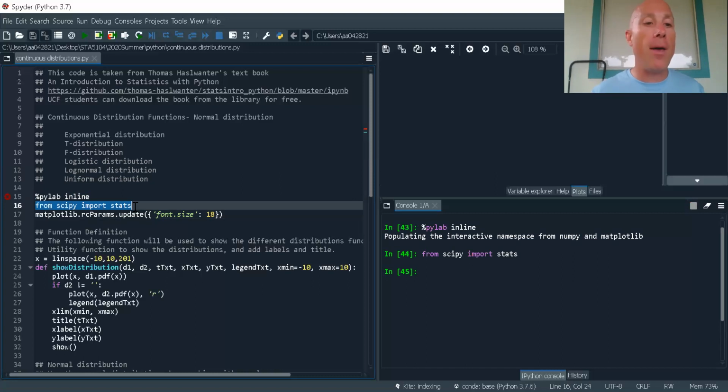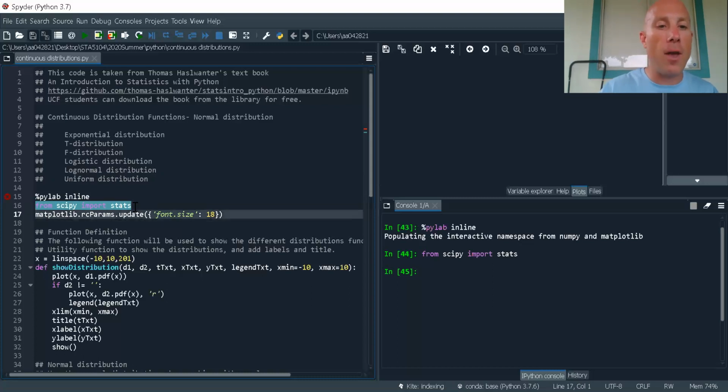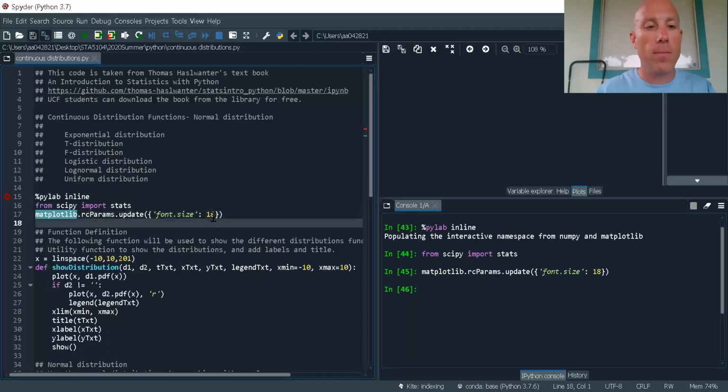What you want is to prevent package confusion. Remember that Python is very much an open source system, and you can get package confusion. You don't want to deal with it. Usually it's not an issue with Python, it's more of an issue with R, but it's a good practice to only load what you need. And now let's update some parameters for matplotlib. I want to change the font size to 18.